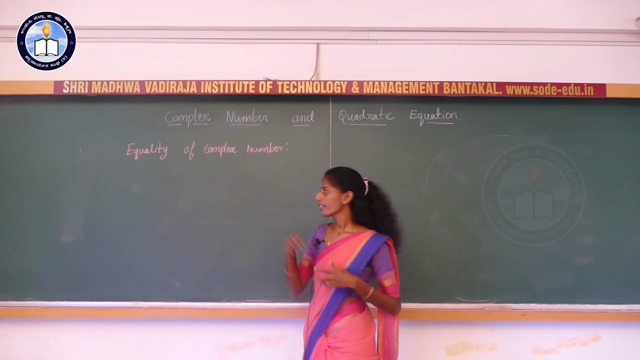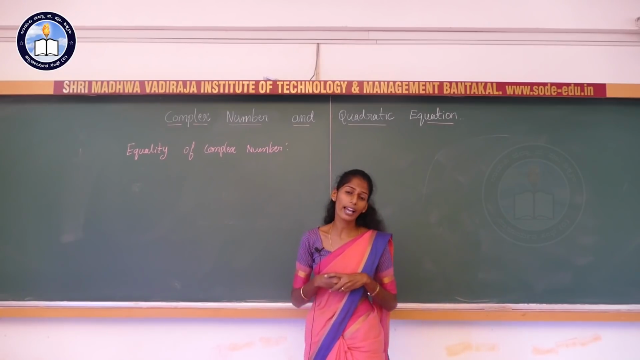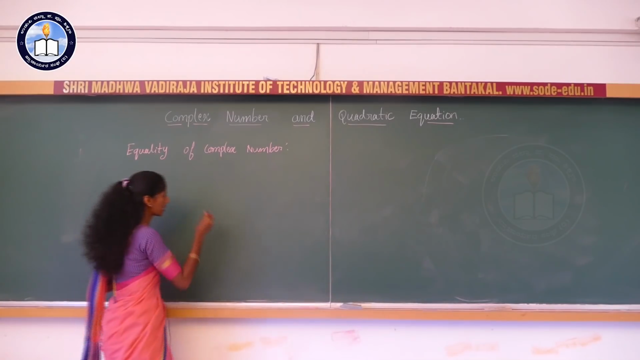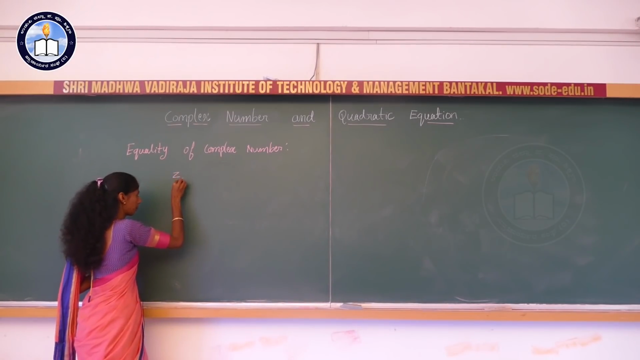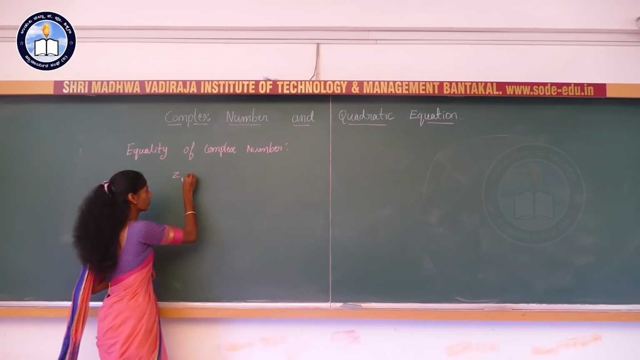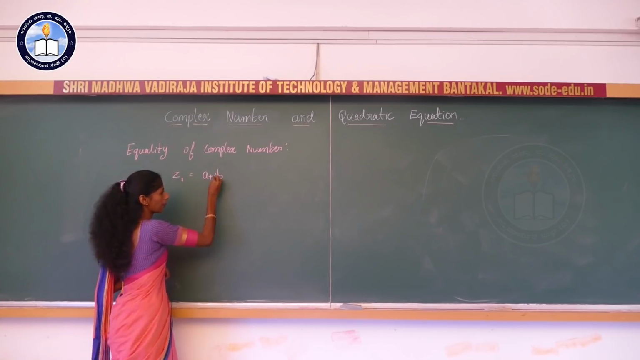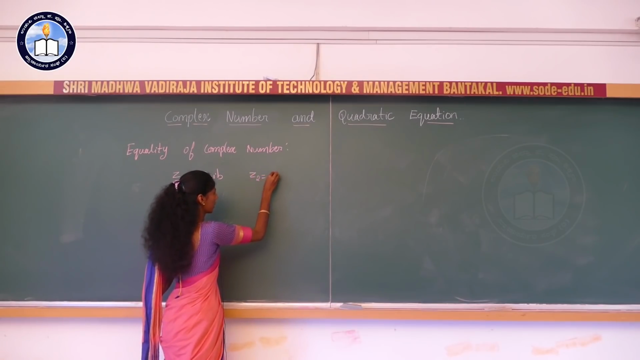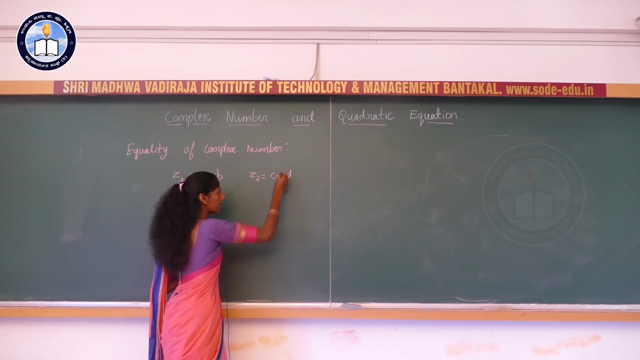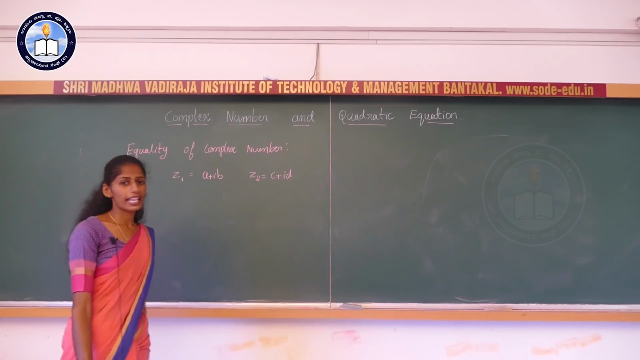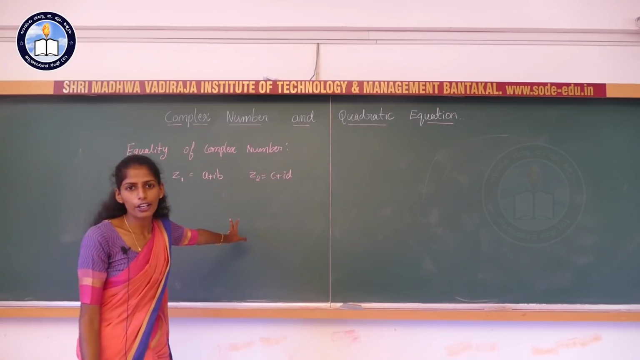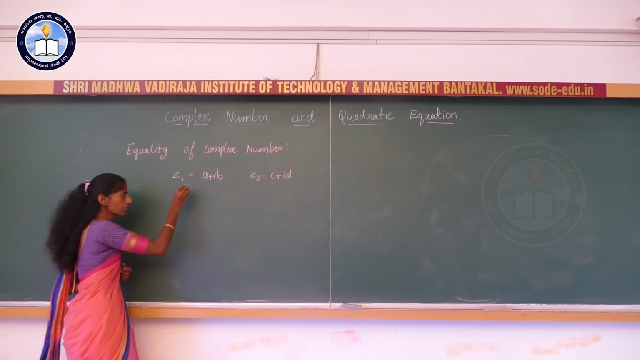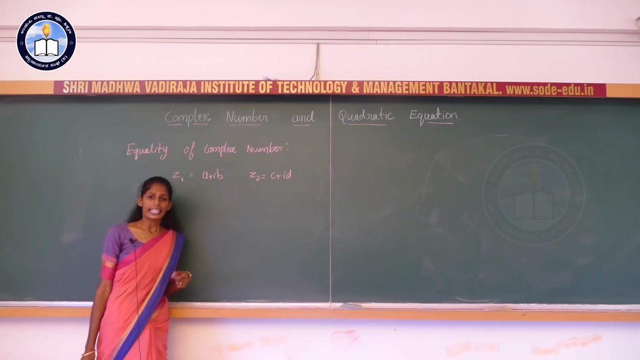So similarly here we are checking the equality of two complex numbers. Equality of two complex numbers, it is nothing but, see here, I will consider a complex number z1 which is equal to a plus ib, and I will consider one more complex number z2, it is nothing but c plus id. Now the thing is, I need to check the equality of these two complex numbers to say that these two complex numbers are equal.